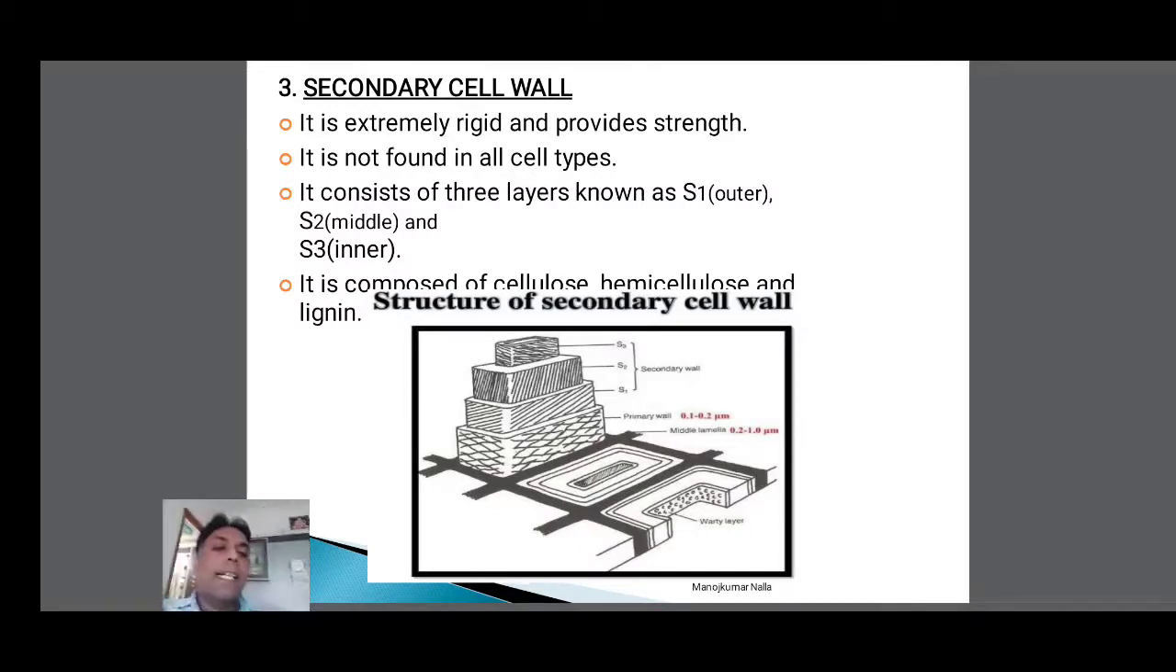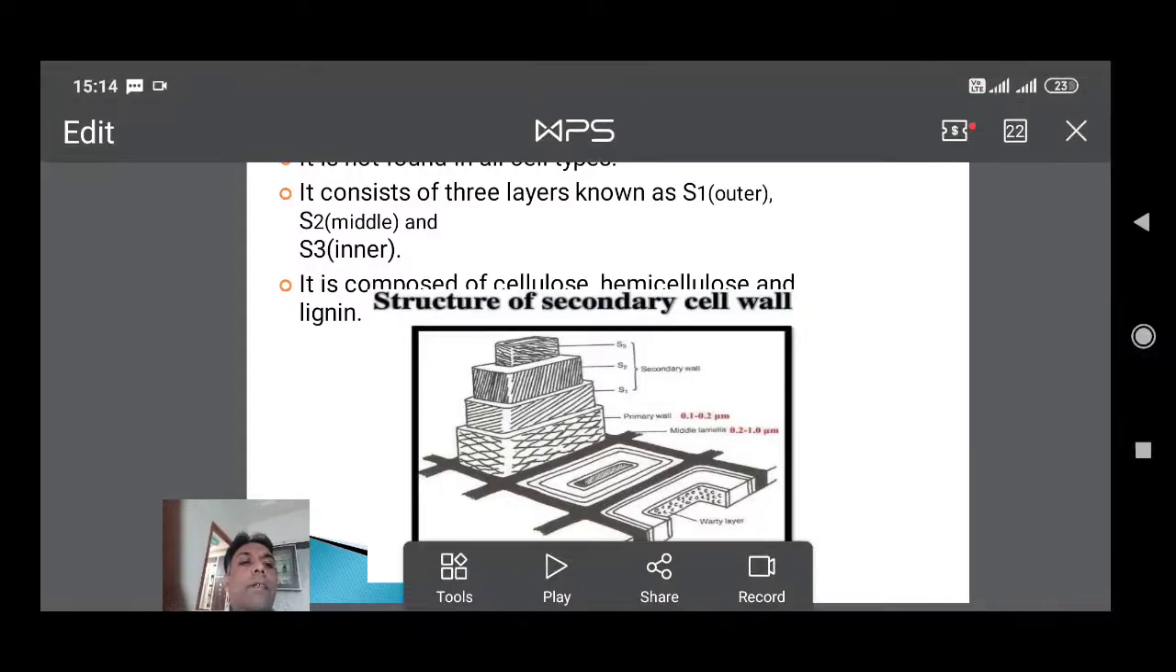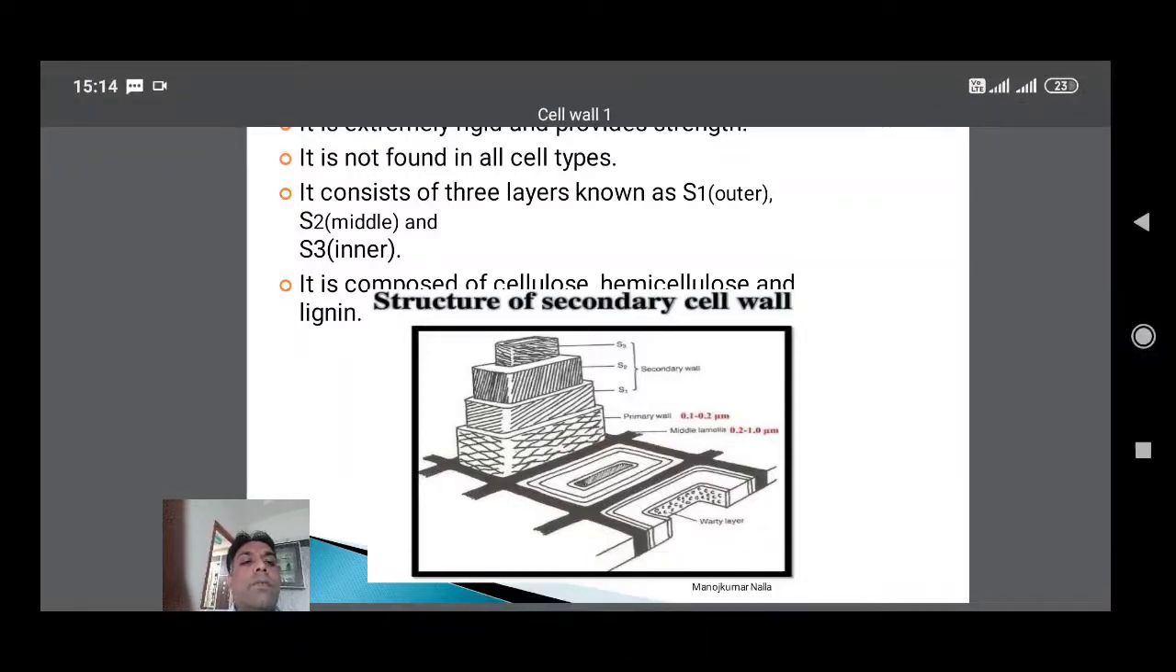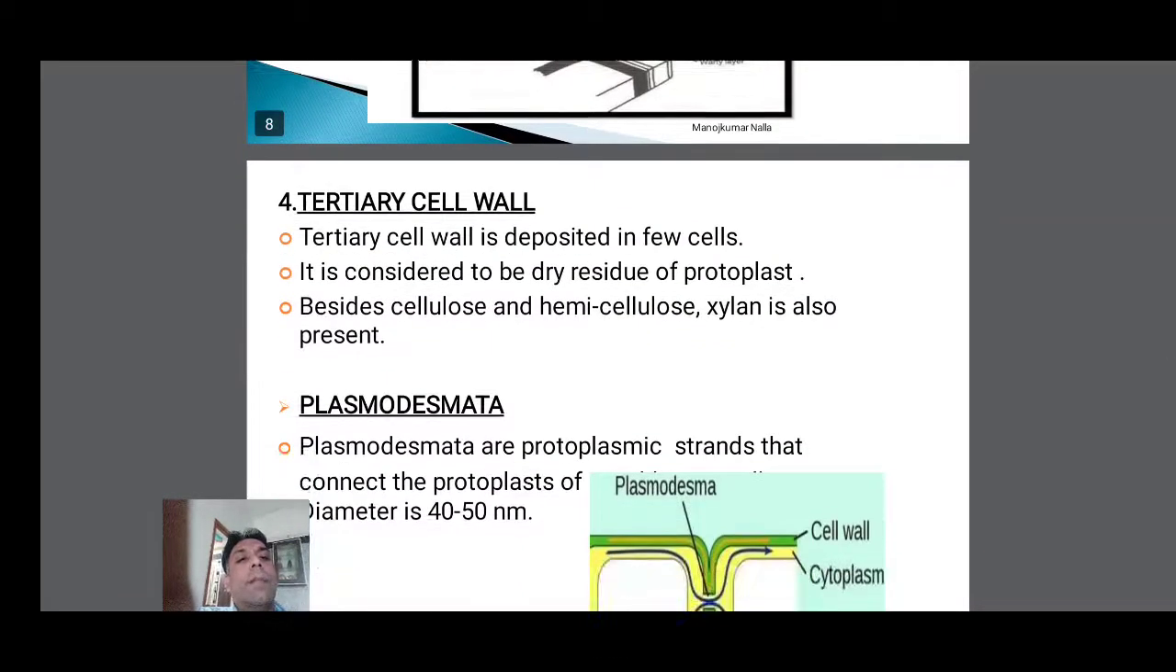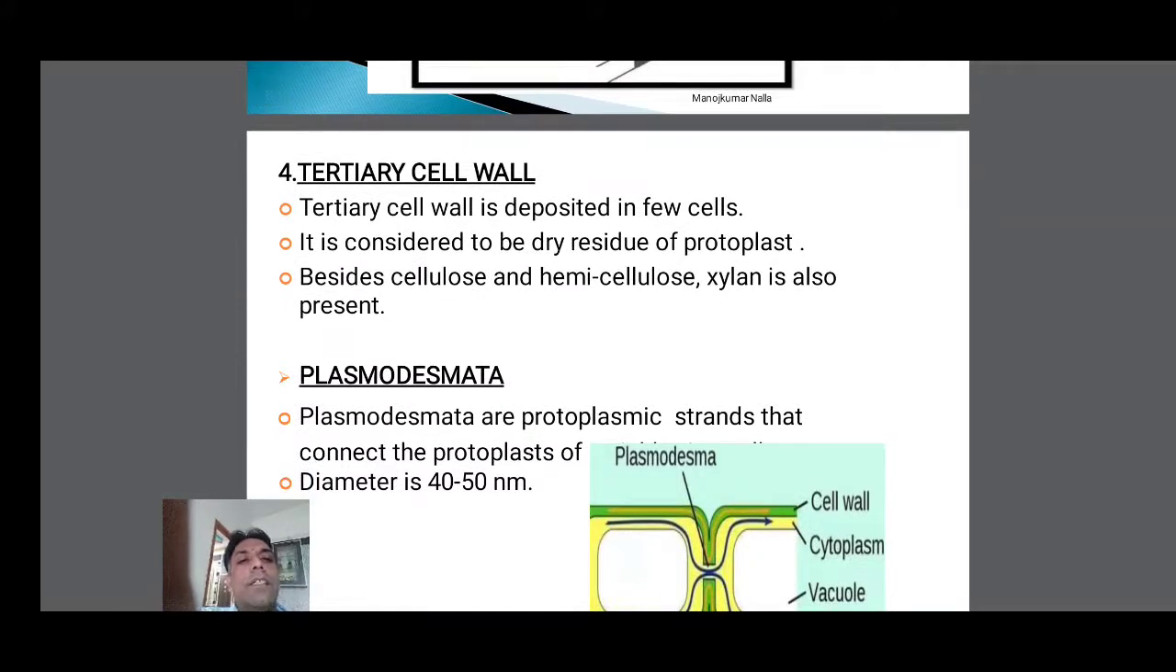So the black lines are the middle lamella, after that the zigzag boxes type is the primary cell wall, then the secondary cell wall layers S1, S2, S3. So this picture is the structure having middle lamella, primary cell wall, secondary cell wall. So tertiary cell wall: often we can see in some cells, the tertiary cell wall is also present. Tertiary cell walls are deposited in few cells.